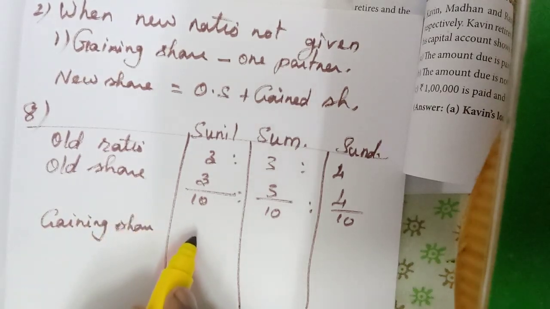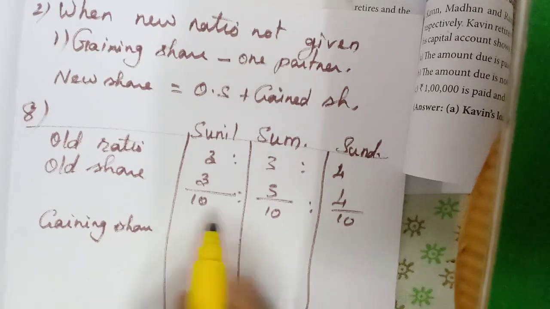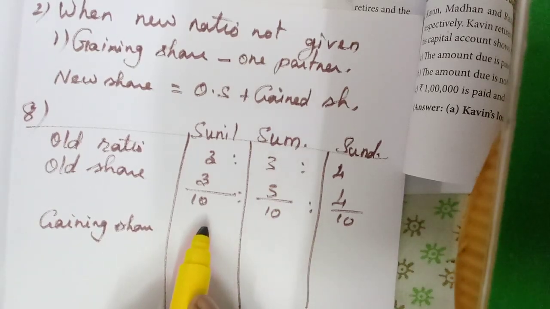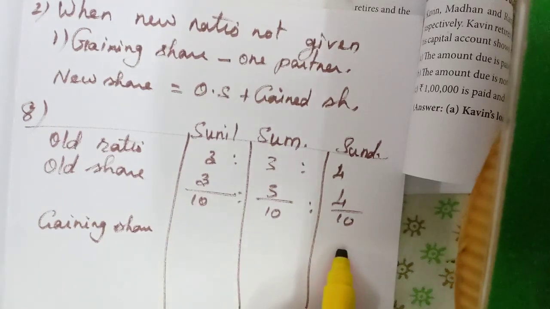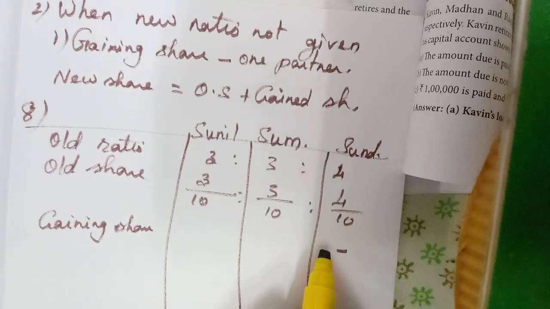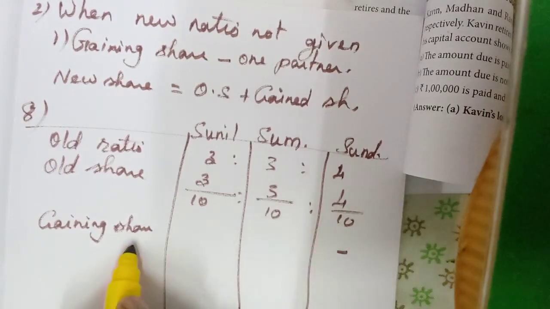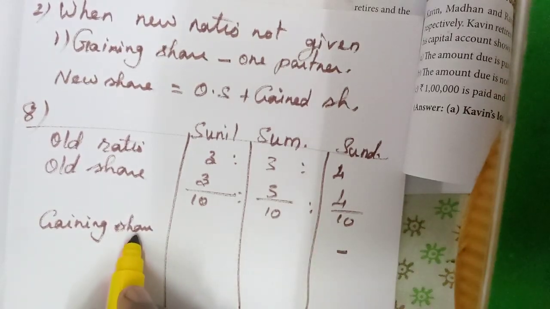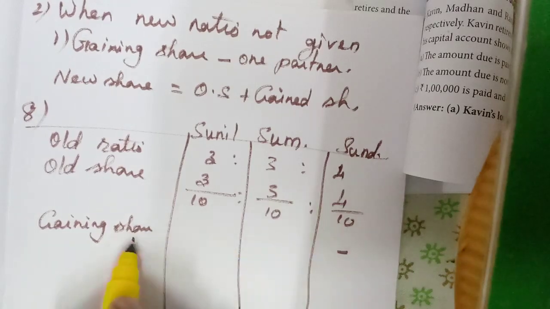Entirely by Sunil. Who is retiring? Sundari retires. That will be added along with the gaining share. How much is her share? 4/10.